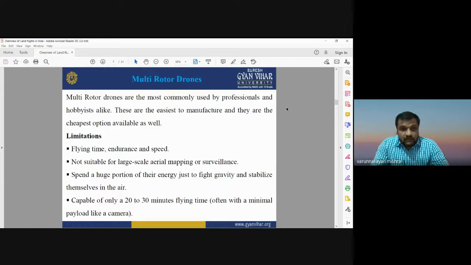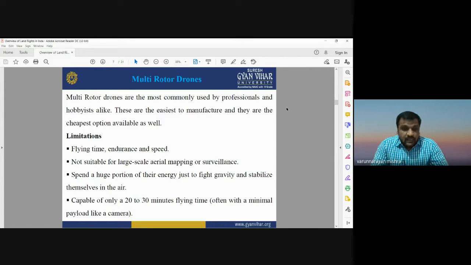Then, when we talk about multi-rotor drones, as we have already discussed, they have different categories: tricopter, hexacopter, quadcopter, depending on the number of rotors or wings used in the platform. Multi-rotor drones are the most commonly used by professionals and hobbyists. They are the easiest type of drone to manufacture, and the cheapest option available in the market. But they have some limitations. One important limitation is flying time, endurance, and speed.